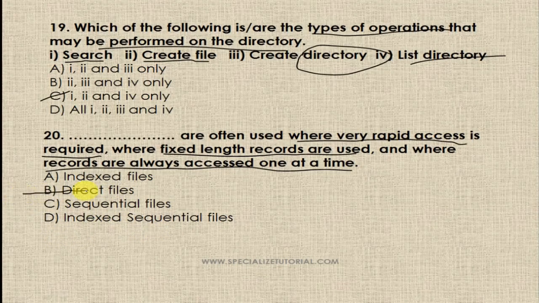So obviously direct files are often used where very rapid access is required and where fixed length records are used and where records are always accessed one at a time. So direct file is the right answer.